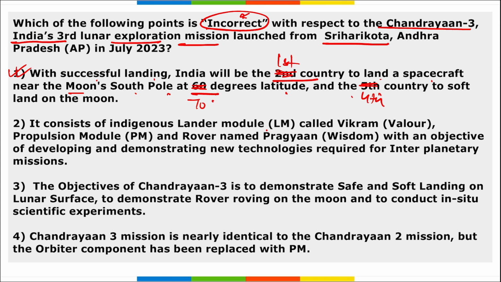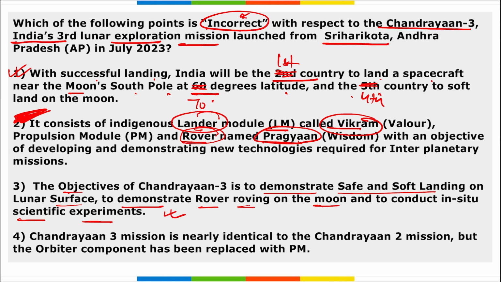C, it consists of indigenous lander module called Vikram, propulsion module and the rover that was named Pragyan. So question can be asked, what is the name of the lander here? It is Vikram. What is the name of the rover here? Pragyan. Correct. So option B is also right. C means option 2 is correct here, but we have to find the incorrect one. Then the objective of Chandrayaan 3 is to demonstrate safe and soft landing on the lunar surface, to demonstrate rover roving on the moon and to conduct in situ scientific experiments. So option C is correct.